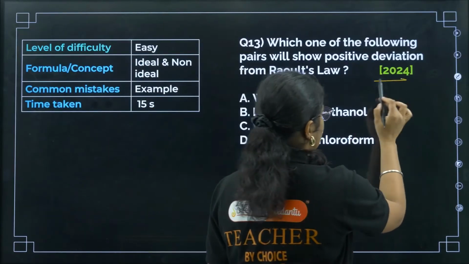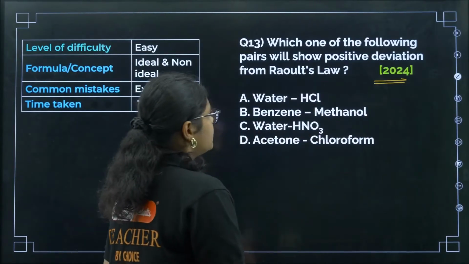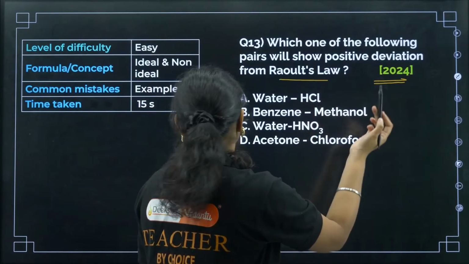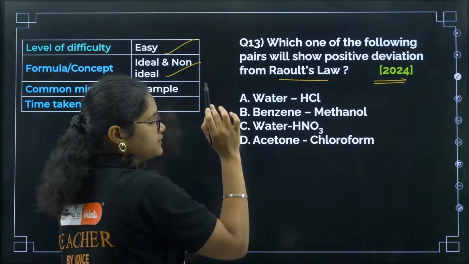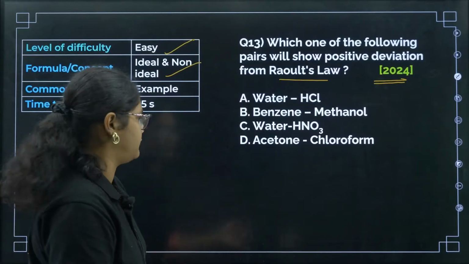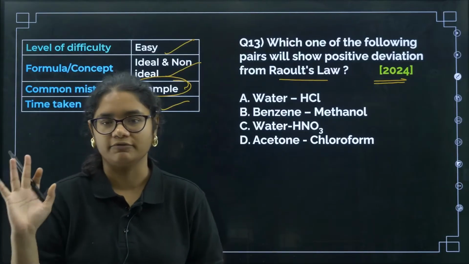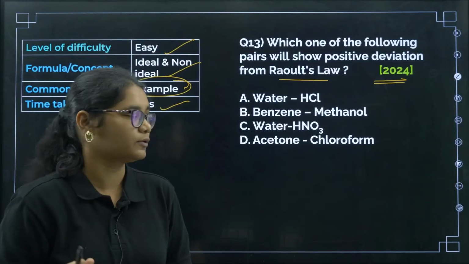So this question was also asked in 2024. Which one of the following pairs will show positive deviation from Raoult's law? Again, this is a very easy question. Concept is your ideal, non-ideal, positive, negative deviation. Examples you should remember clearly. Time taken should not be more than 15 seconds for theoretical questions, okay.